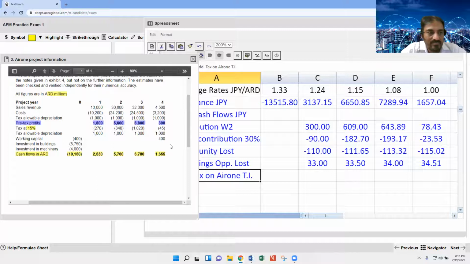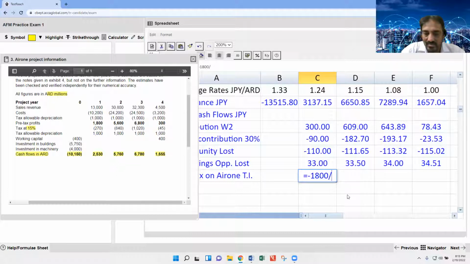So what to do? First of all, this ARD needs to be converted, one by one. Equal to minus 1800, multiplied by the rate 1.25 and multiplied by 0.15.